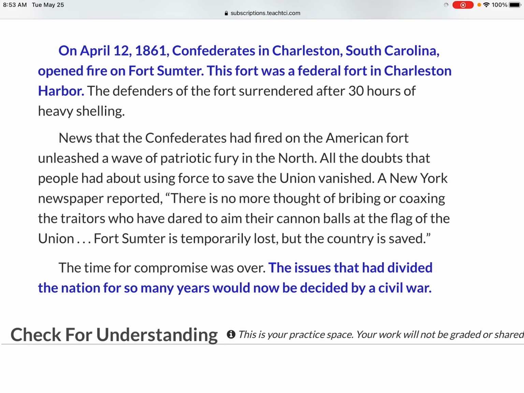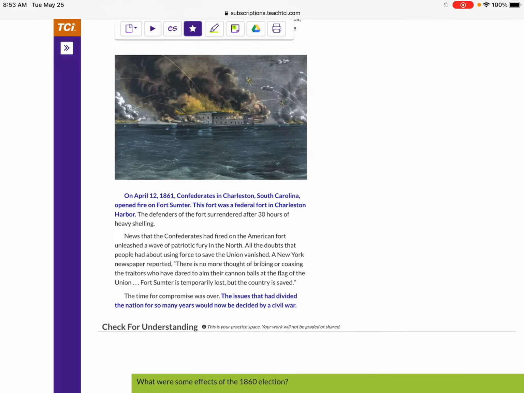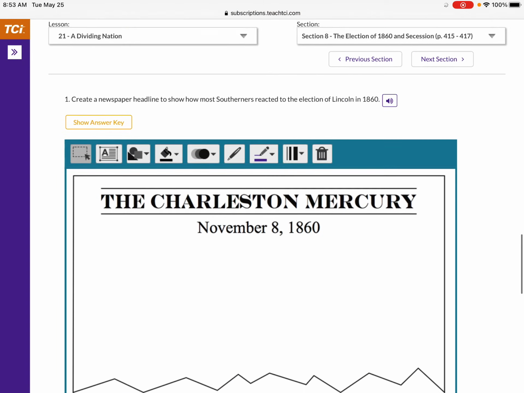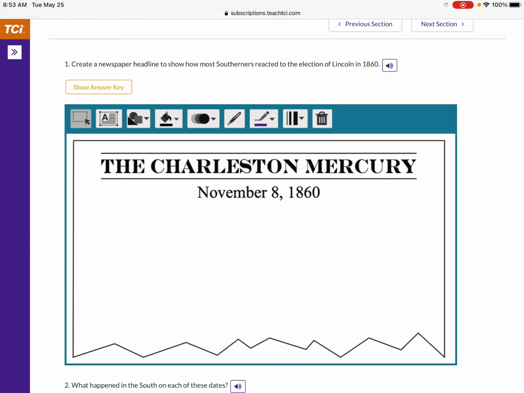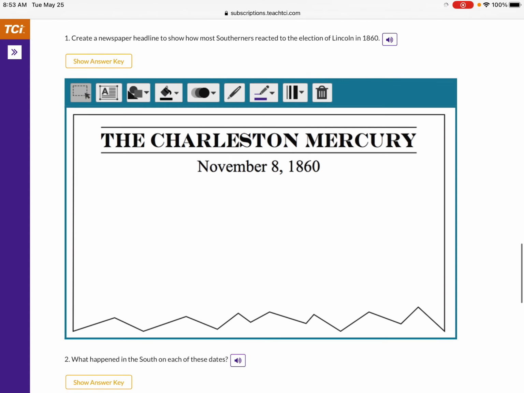The time for compromise was over. The issues that had divided the nation for so many years would now be decided by civil war. So no more shaking hands and fake compromises that wouldn't last. They're going to war. So answer number 1, it says, create a newspaper headline to show how most Southerners reacted to the election of Lincoln in 1860. So add a text box to number 1, and this is from the South's perspective, talking about the election of Lincoln. What did they think?